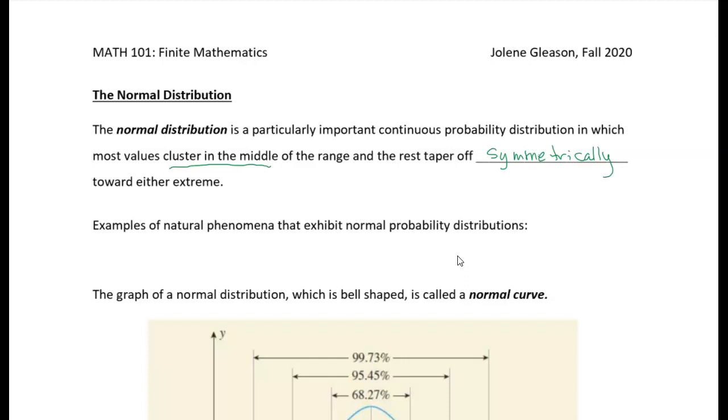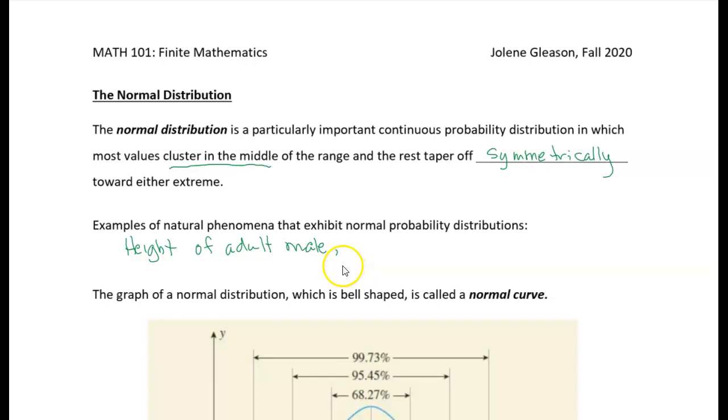Okay, now some examples of natural phenomena that exhibit normal distribution are things like the heights of adult males, let's say. All right. If we were to measure all the adult males in a certain population, their heights would be normally distributed.